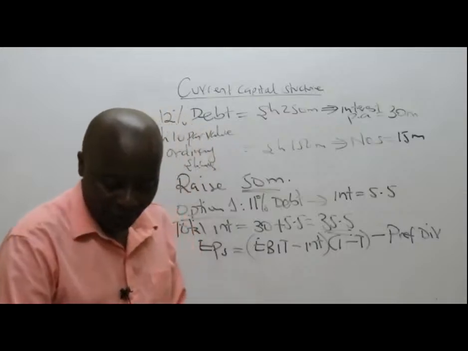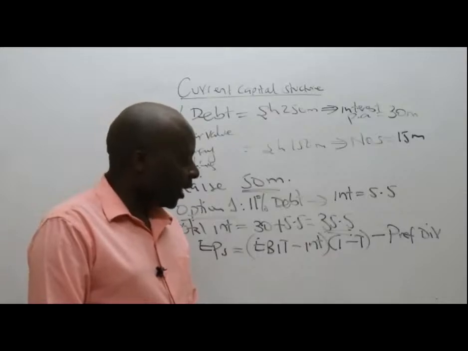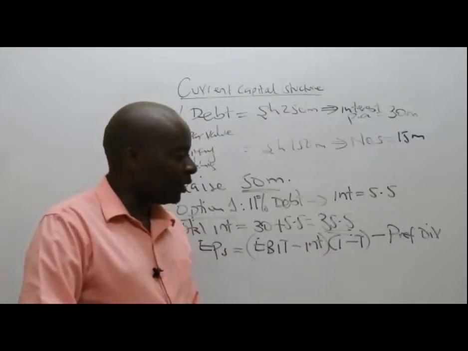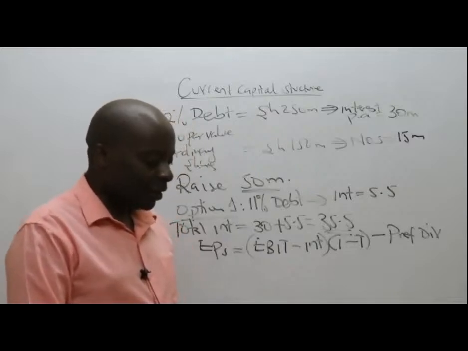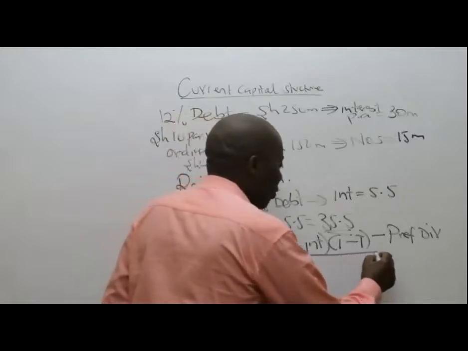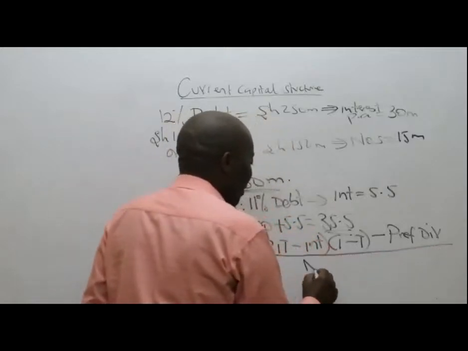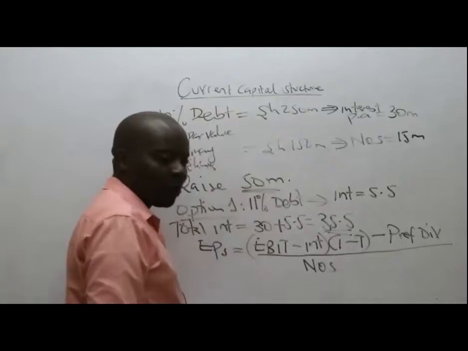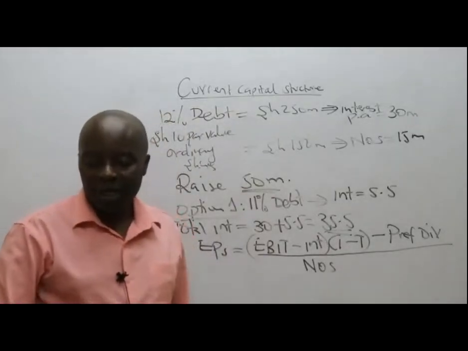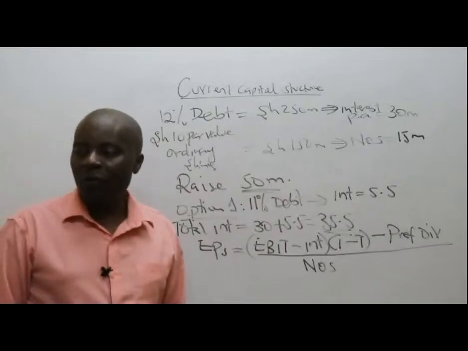EBIT minus interest. Go ahead and less taxation. And then outside, you put preference dividends. Remember, preference dividends are never allowed for purpose of what here? Taxation. They are never allowed for taxation purposes. So then divide this by number of what here? Ordinary shares. Divided by number of ordinary shares.